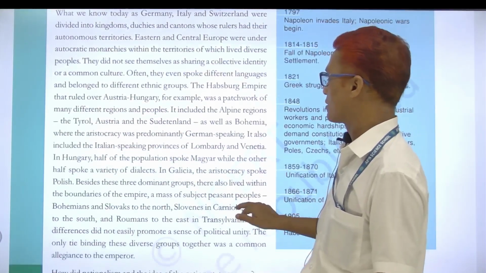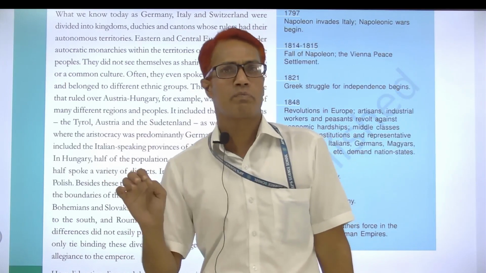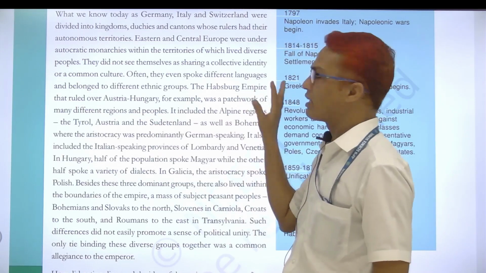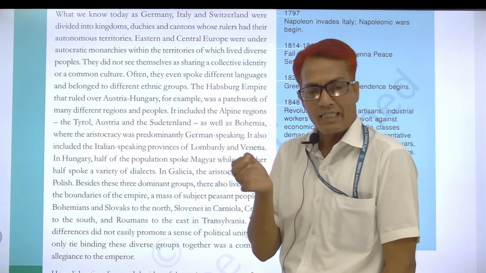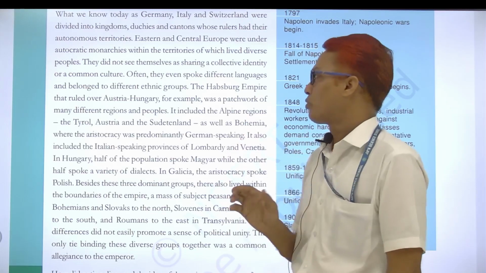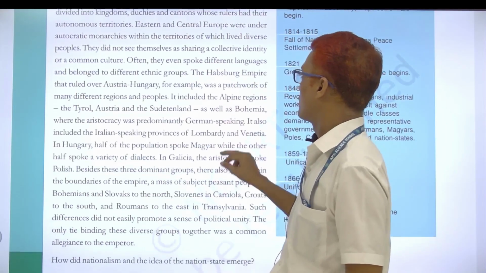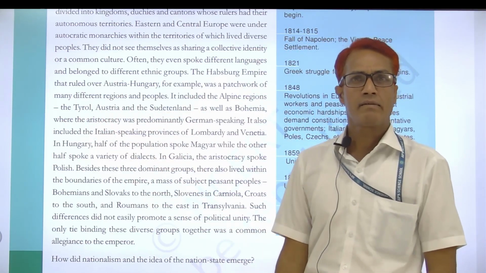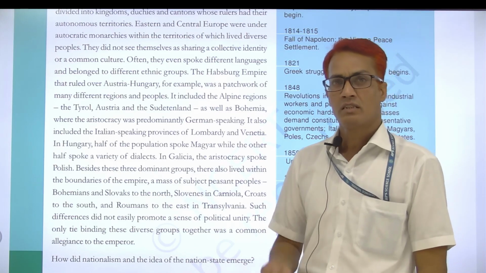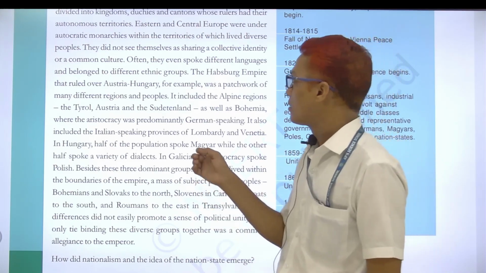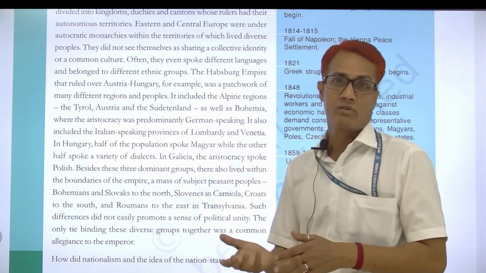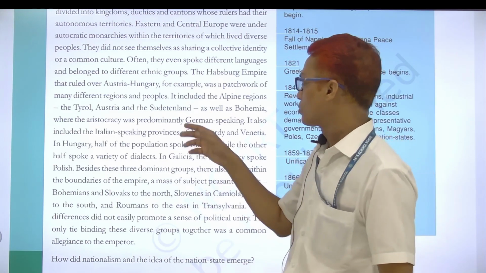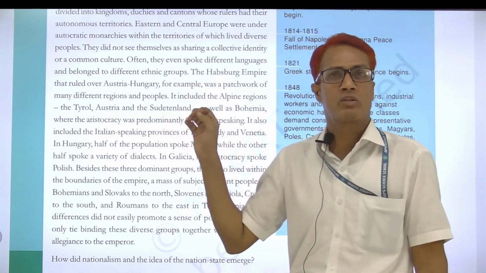About the nation states, a very good topic comes here. Now I want to read one line of this paragraph, exactly the question that will come in your board exam. The Habsburg Empire was a patchwork of many different regions and peoples. Describe, explain or discuss. The 3 marks question is already very important, and this syllabus existed in our Rajasthan board 5 years ago. So this question has come 2 or 3 times in that board exam.